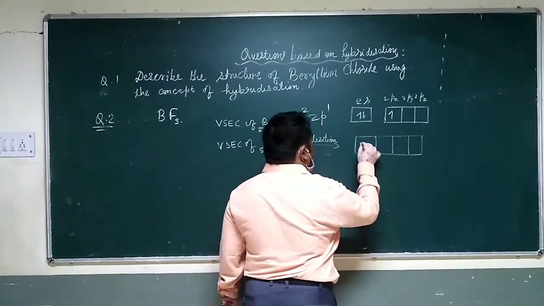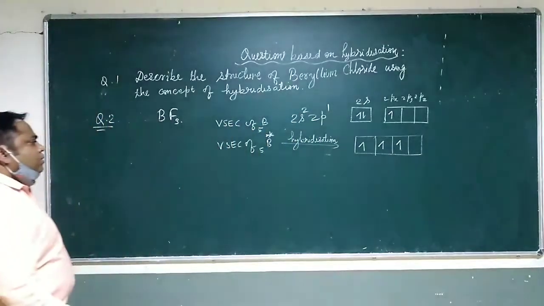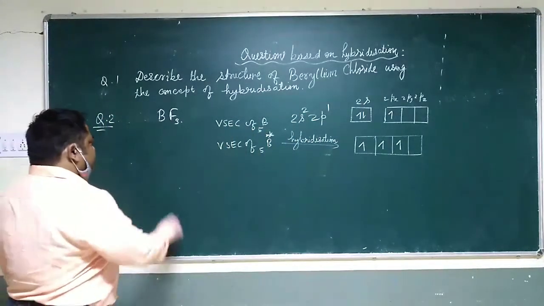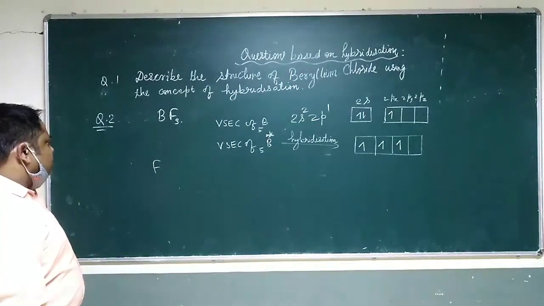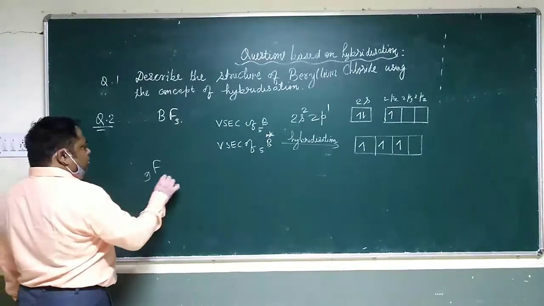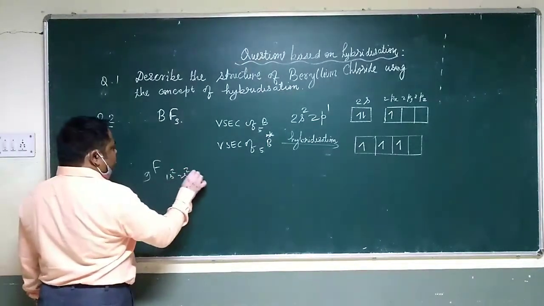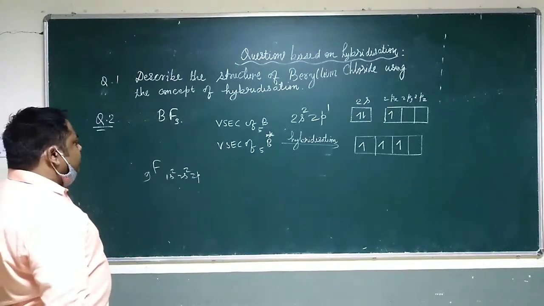Now fluorine atom, its electronic configuration is just like chlorine because it belongs to group 17 element. 1s2 2s2 2p5.